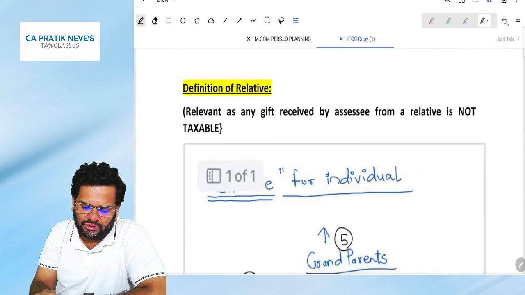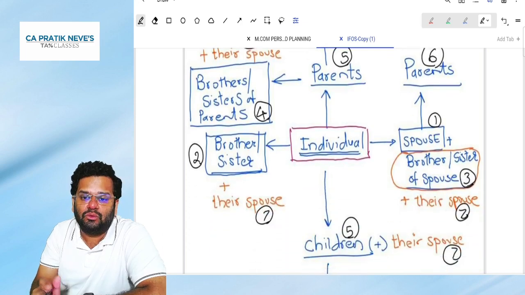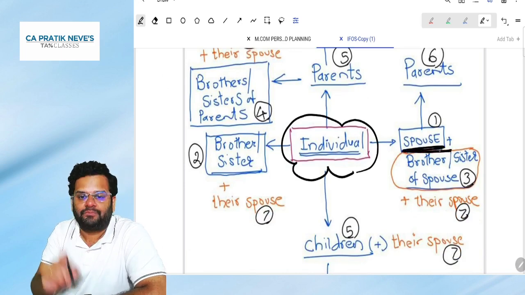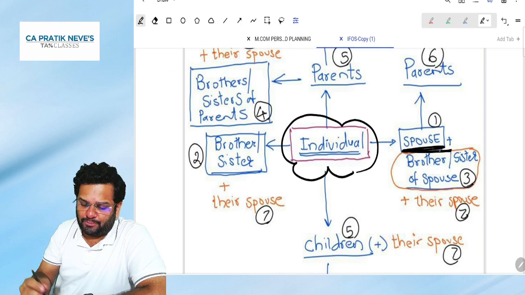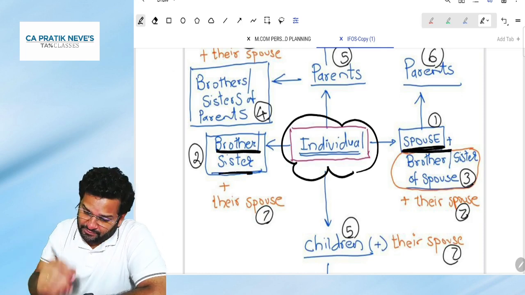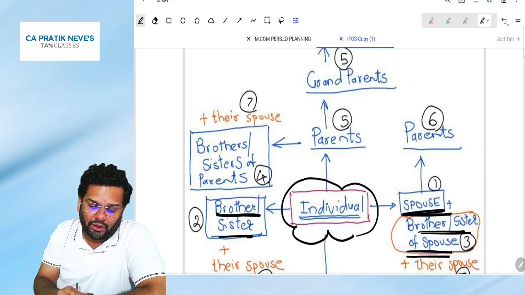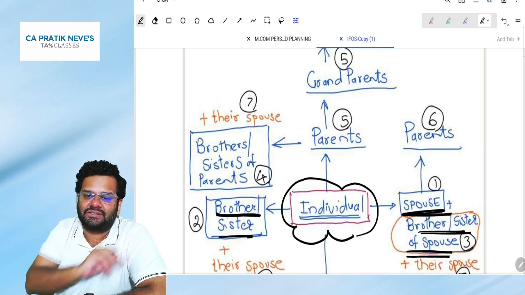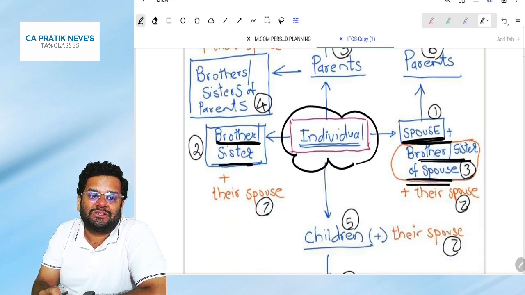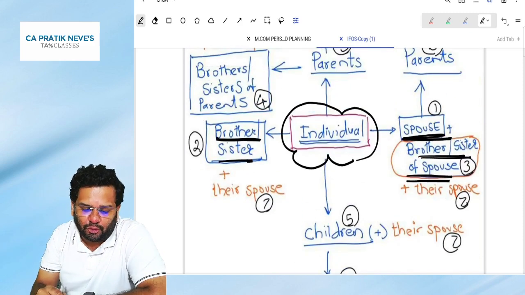Have you all understood? Then the definition of relative. For an individual, who is a relative? Spouse. Second point, brothers and sisters. Third point, brother and sister of spouse. Fourth point, parents' brothers and sisters. But friends, parents are covered in the fifth point, because lineal ascendants and descendants of the individual are covered in the fifth point.